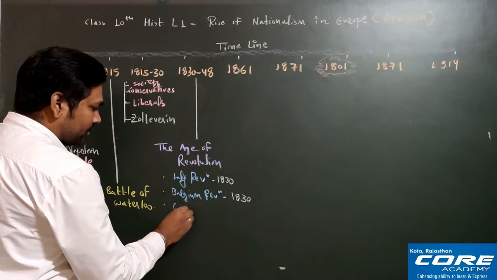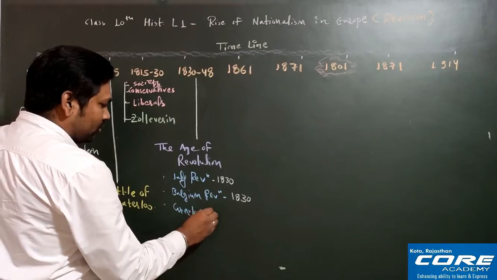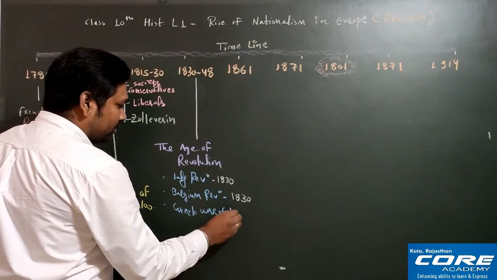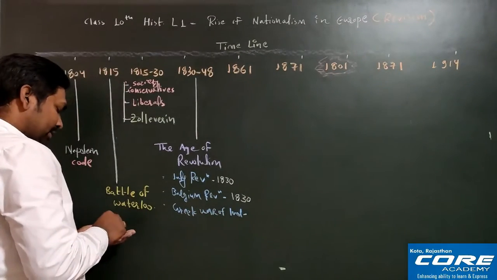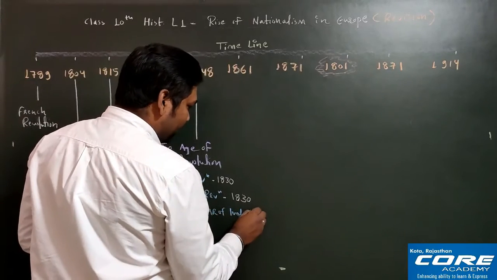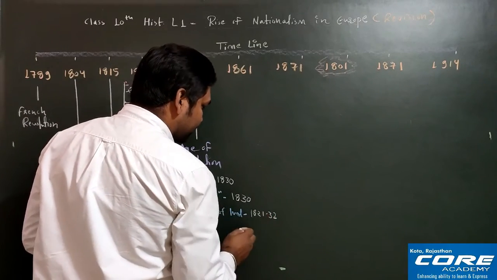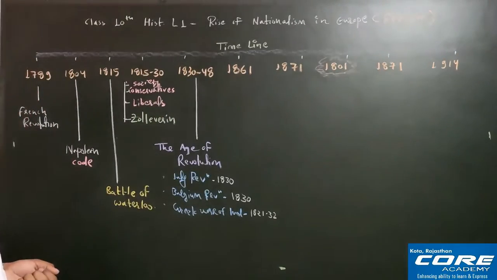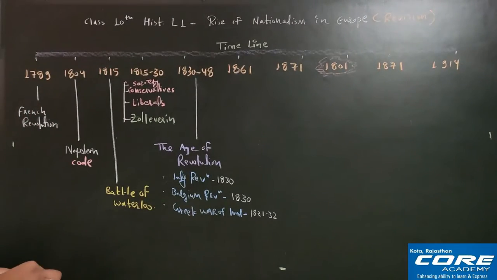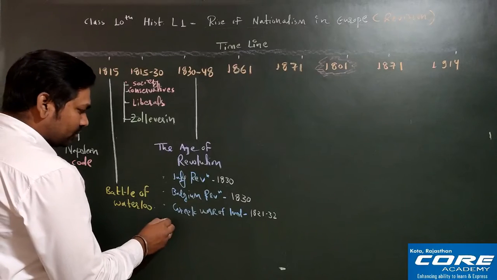Greek War of Independence took place from 1821 to 32. That we must remember. And after that we have the next very important one, which is called as